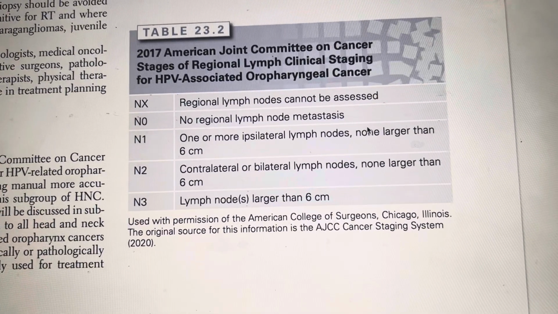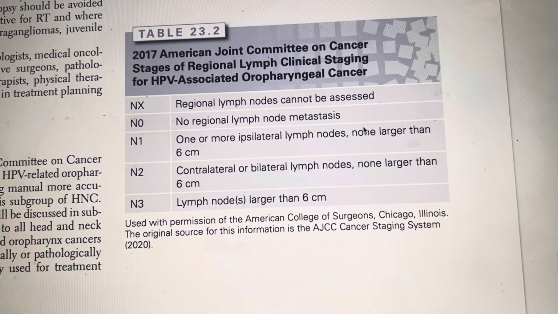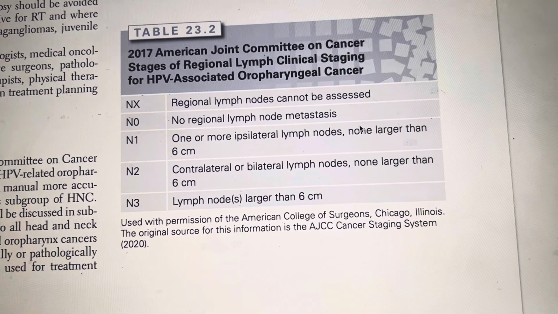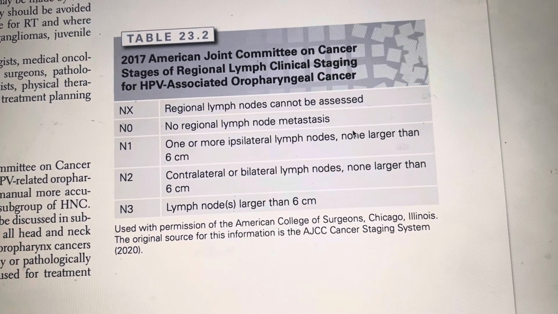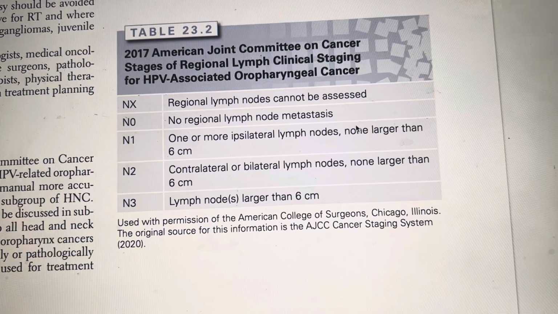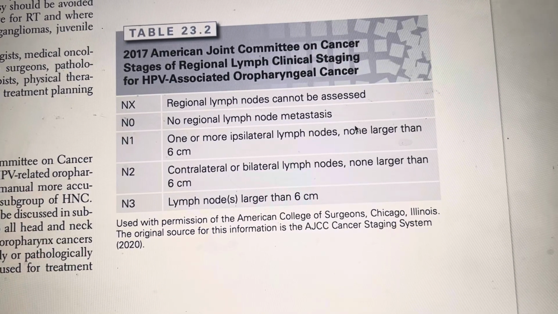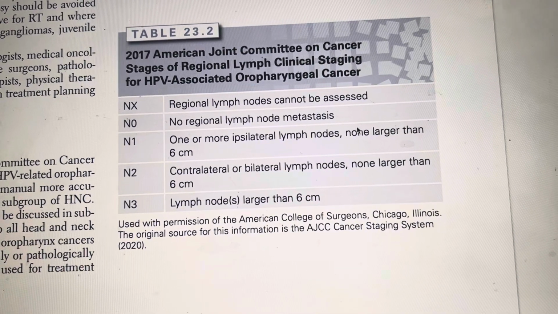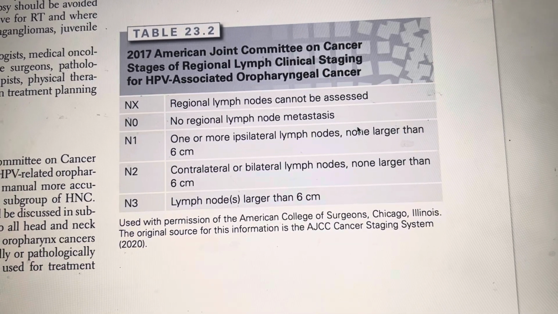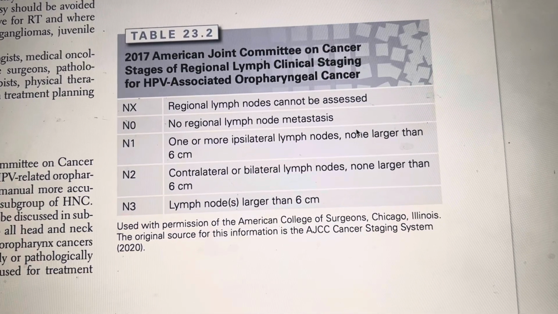So 2017 AJCC cancer stage regional lymph node staging, clinical staging for HPV associated oropharynx. It includes NX, regional lymph node cannot be assessed, N0, no regional lymph node mets, N1, one or more ipsilateral lymph nodes, none larger than 6 cm, N2, contralateral or bilateral lymph nodes, none larger than 6 cm, and N3 is lymph nodes larger than 6 cm.